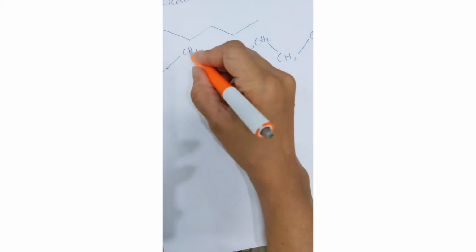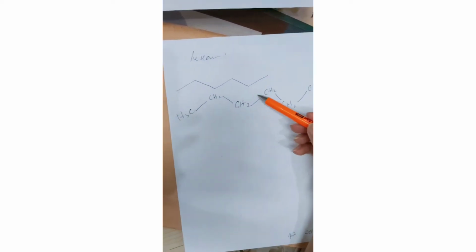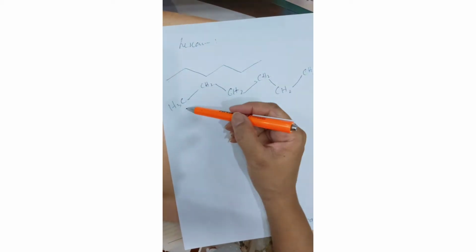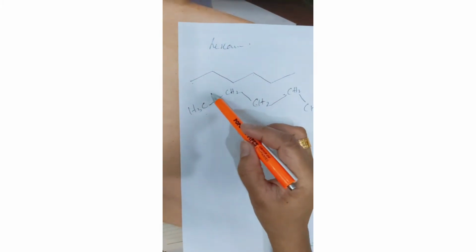One, two, three, four, five, six. See how interesting it looks. Now always remember that whenever you are drawing a skeletal structure, remember to put a carbon at the end of the chains also, here and here, at the end of the chains.